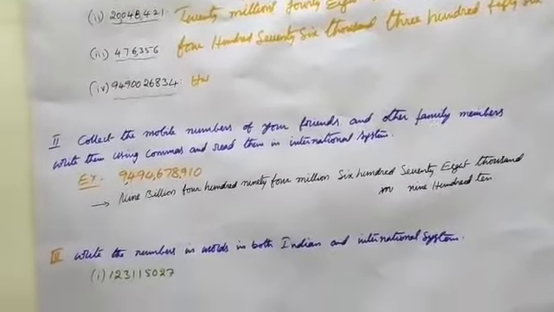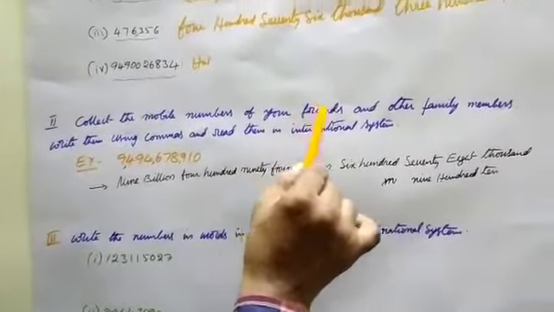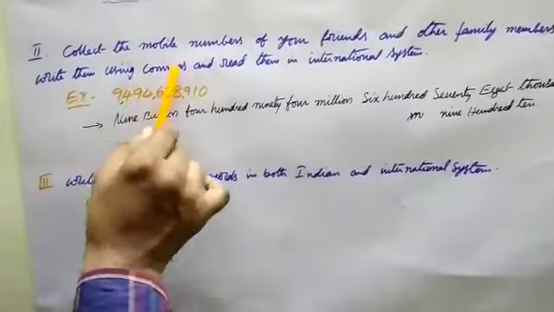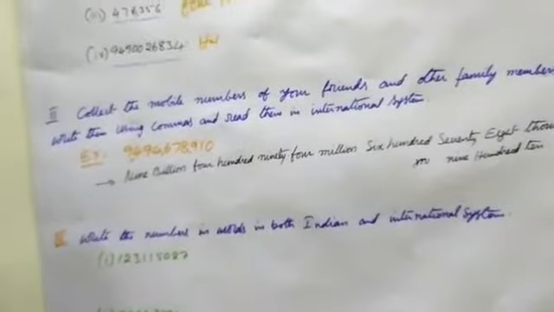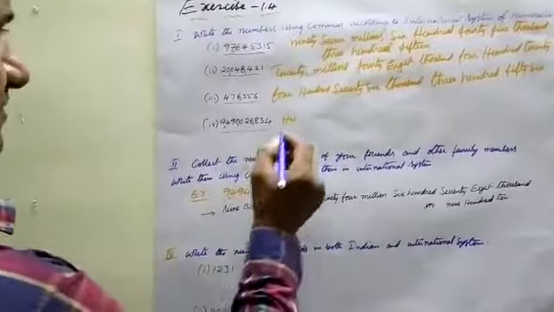Go to the second Roman numeral. Collect the phone numbers, the mobile numbers of your friends and other family members. Write them using commas and read them in the international system. Here the fourth is homework.